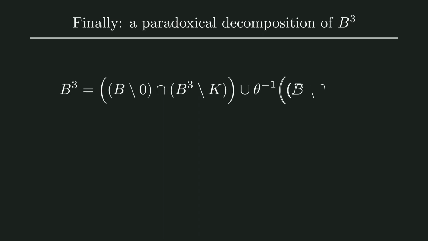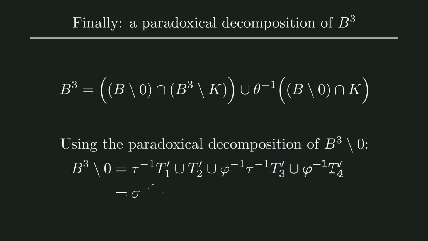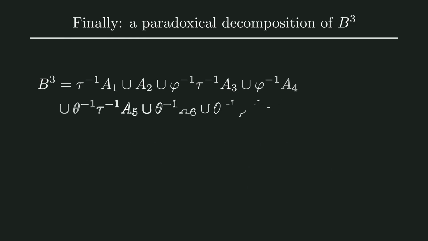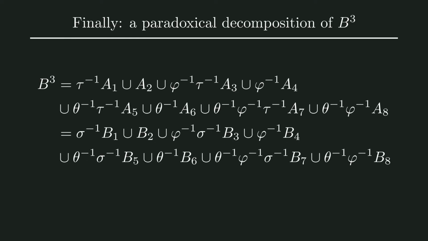Now, for the exact same reasons as before, we can partition B3 as follows. Combining this in the same way as before, with a paradoxical decomposition of the ball without the origin, gives us the final paradoxical decomposition of the ball, completing the Banach-Tarski paradox. Finally, we have arrived at the result that we were working towards for the entirety of this video. Again, a lot of new terms are used to make sure everything fits on screen, and we skipped over quite a few details to speed things up. For an exact treatment and definition of things, refer to the thesis.